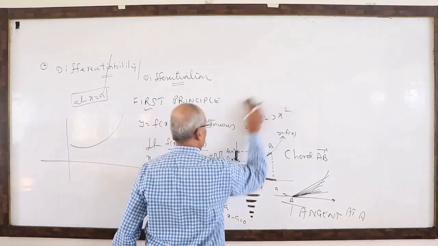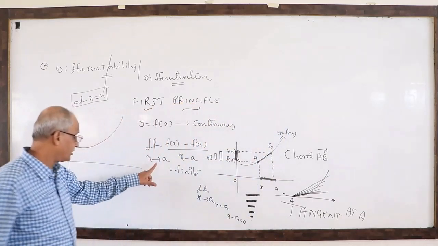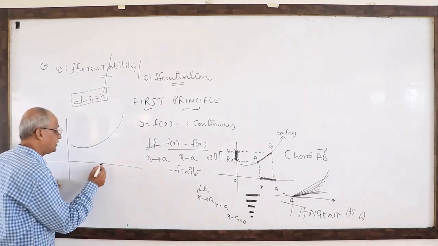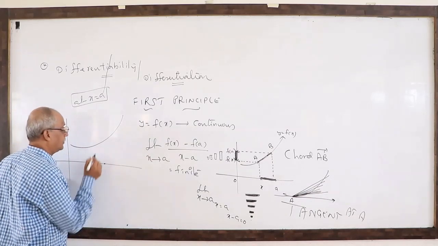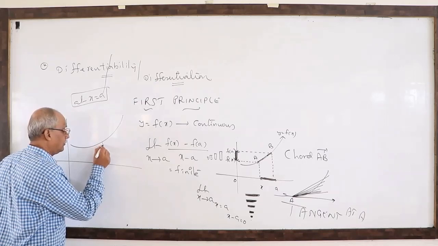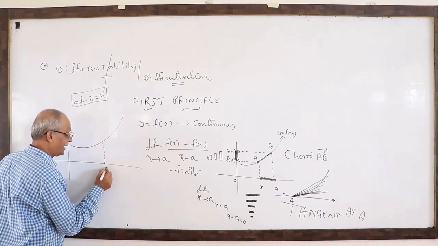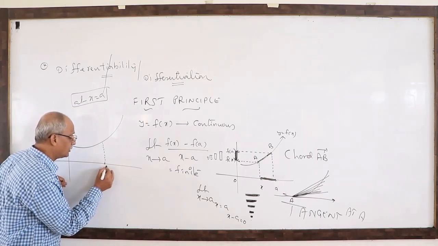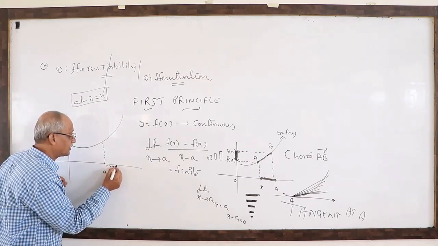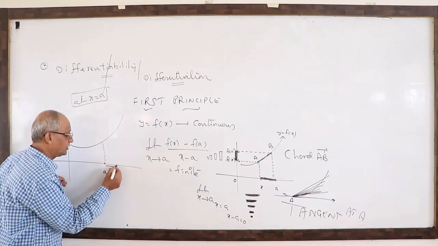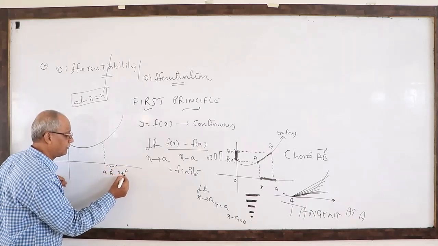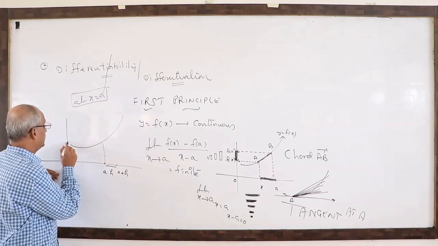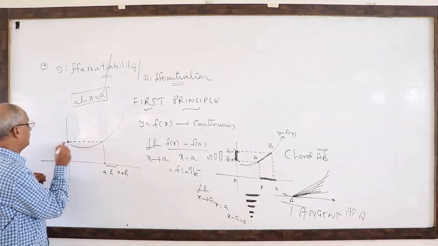Now, here I told that x approaches a. Now you see, suppose a is here. I will go to the right hand side of a. How much distance am I going? h units. Then this point is a plus h. Then corresponding to this is f of a.